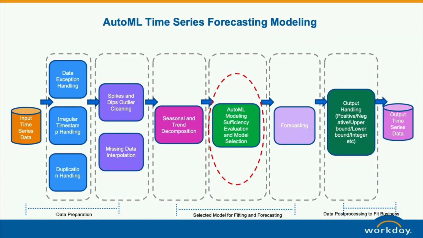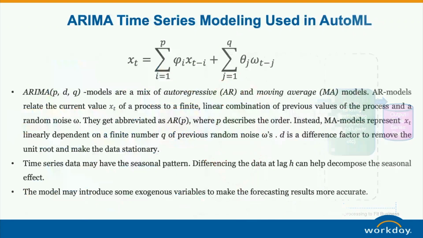In that case, a model is just a model. If it goes down, could it become negative, right, if the time horizon is pretty long? But that doesn't fit the business situation. So we need a post-process to make sure the output fits the business situation. Once this part is done, we output the data. So this is how it happens in that executor.